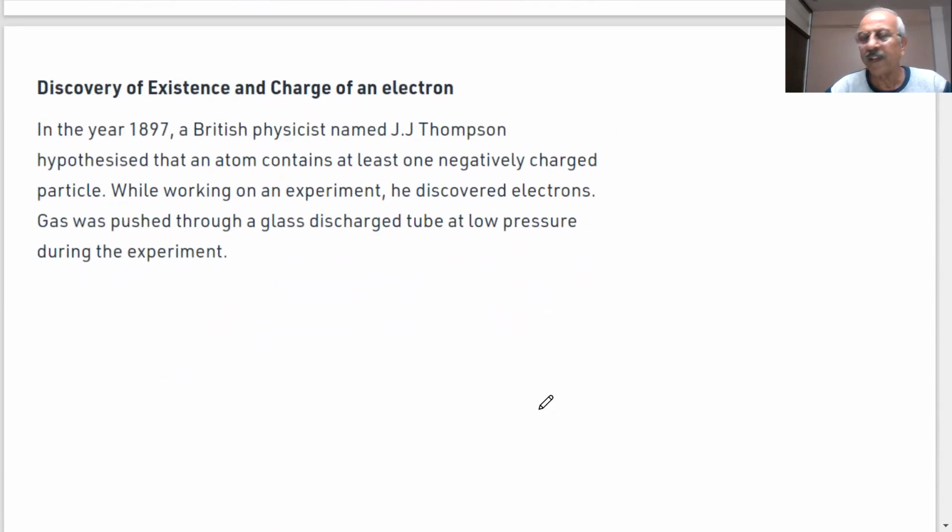Now once we know there are charged particles, student, discovery and existence of charge of an electron. देखो सबसे पहले क्या हुआ कि there is an electron which is a charged particle. In year 1897, a British physicist named J.J. Thomson.